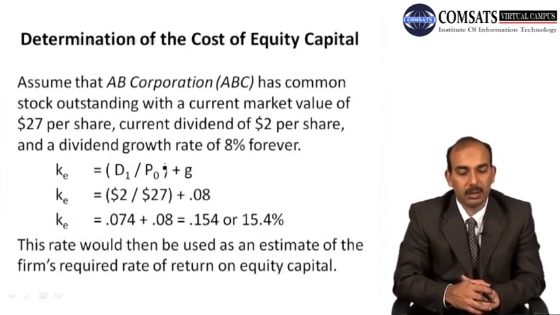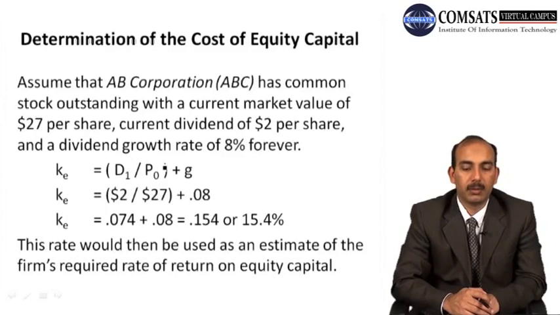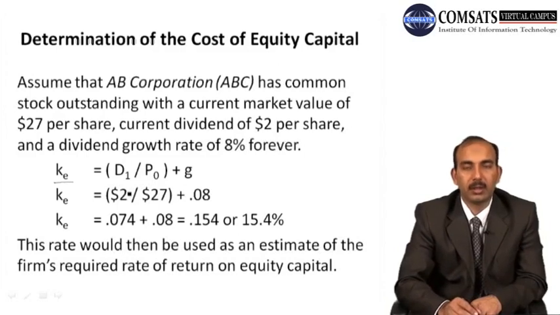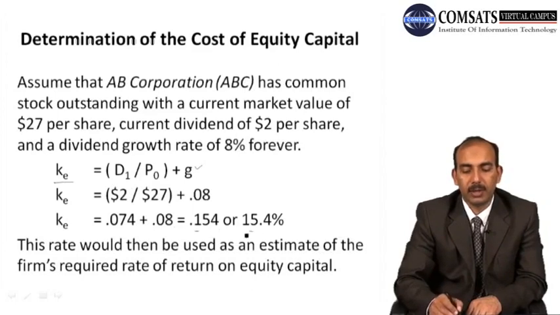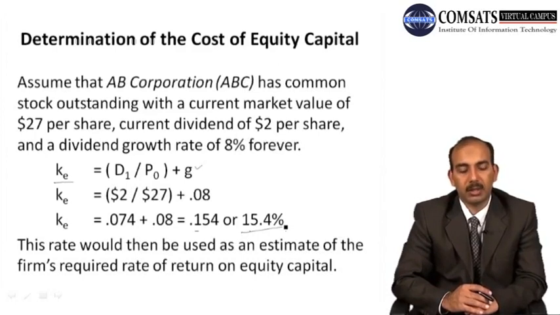We can explain it using this example as well. Assume that AB Corporation has common stock outstanding with a current market value of $27 per share, a current dividend of $2 per share and a dividend growth rate of 8% forever. So here we can determine the cost of equity using this formula. We divide the dividend by the present value and we add the growth rate of the dividend here. So we calculate it to be 15.4% in this case. So this rate would then be used as an estimate of the firm's required rate of return on equity capital.